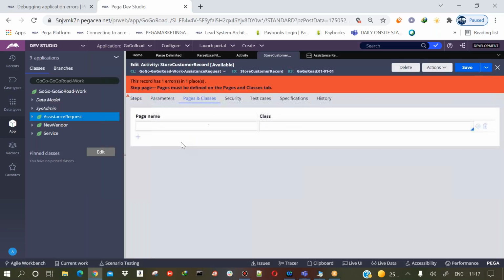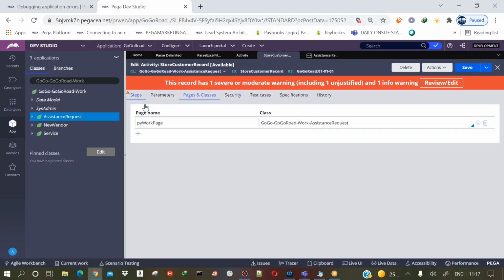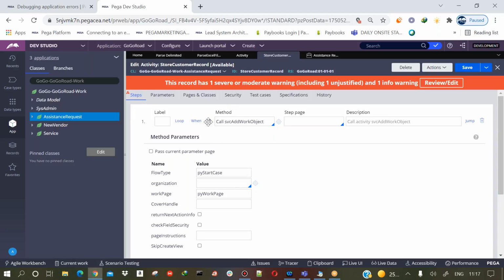Okay, so just define this page here: Work dash assistance request. I'm just setting these values in the case. I'm creating the case in the first step.